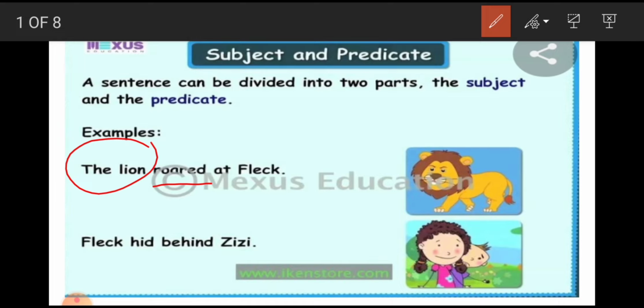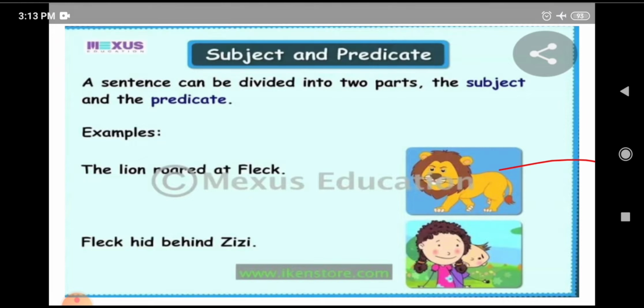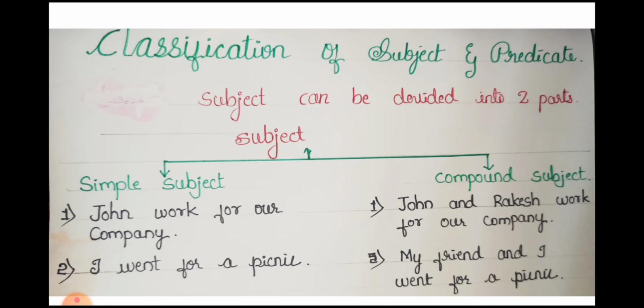I hope you understood the subject and predicate. So now in this class I would like to teach you about the classification of subject and predicate. As here you can see, subject can be divided into two parts. That is, first one is simple subject and compound subject. Now just look at the examples.